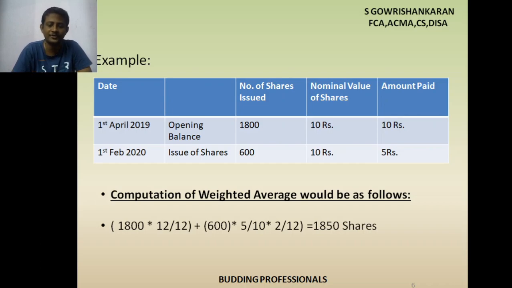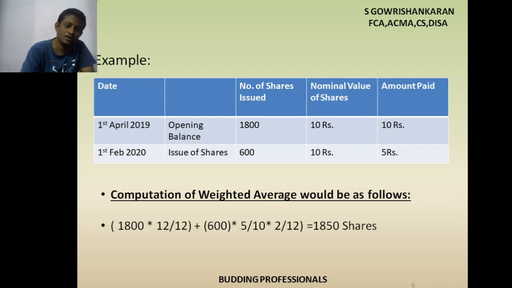That is one effect. Another effect is 2 by 12. Why? Because they invested on only February. February means 2 months only they invested in the company. So they are eligible for 2 months earnings. That is why 2 by 12. Okay. 600 into 5 by 10 into 2 by 12, that one answer, plus 1800 into 12 by 12. That is one answer, equal to 1850 shares.